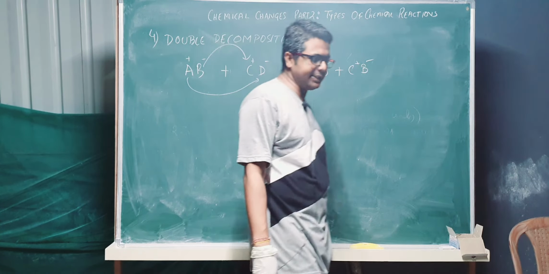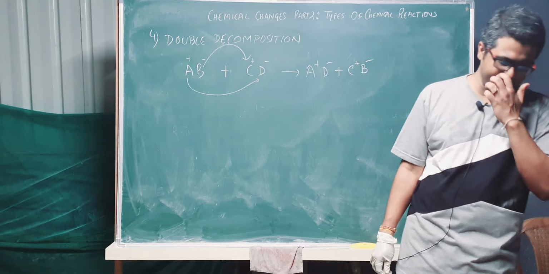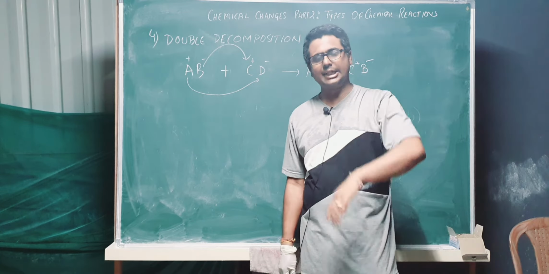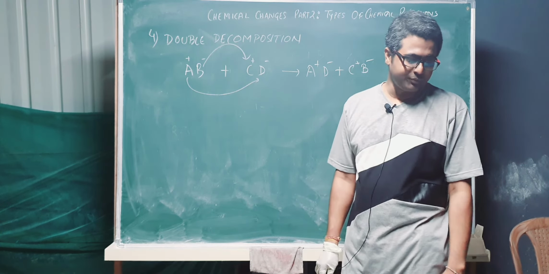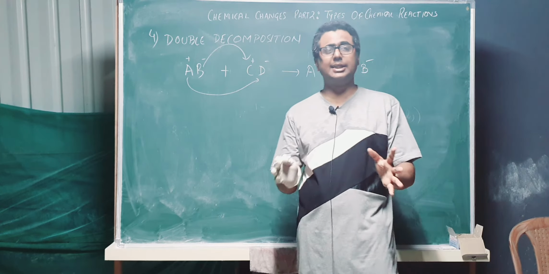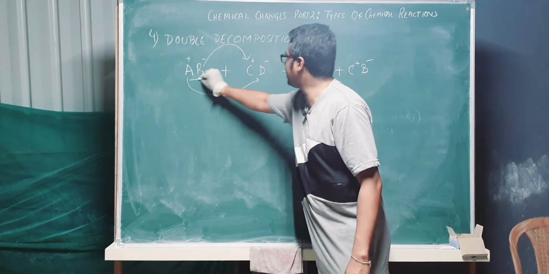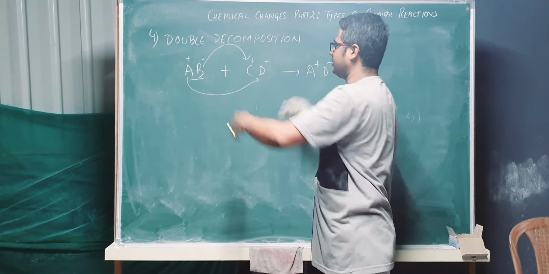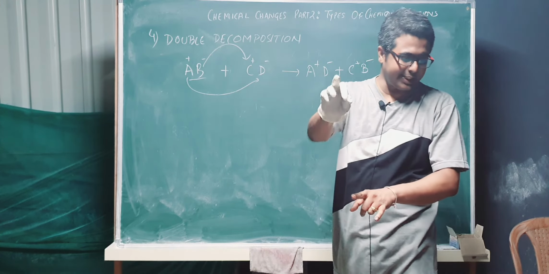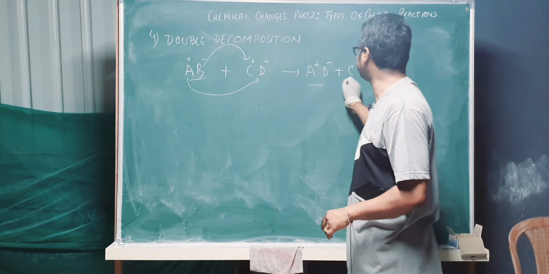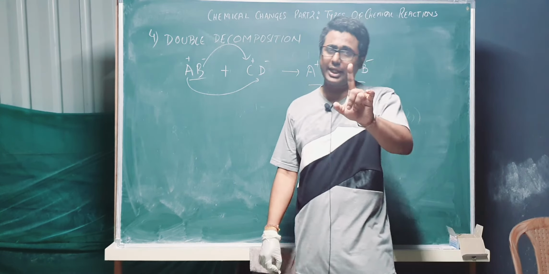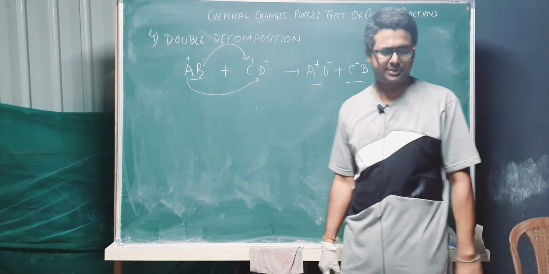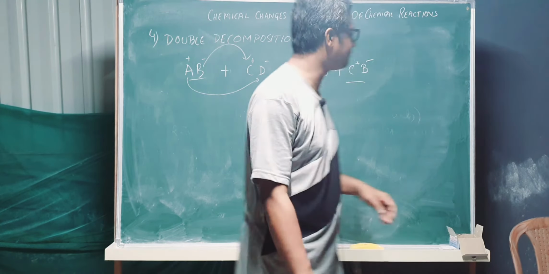So you can write the definition. A chemical reaction in which both the reactants are decomposed to form new substances. Both the reactants are decomposed. This also broke down. It was AB, here it is not AB, it broke and A and B separated, C and D separated. So both the reactants are decomposed to form new substances by exchanging radicals. Clear? I will need to take an example.